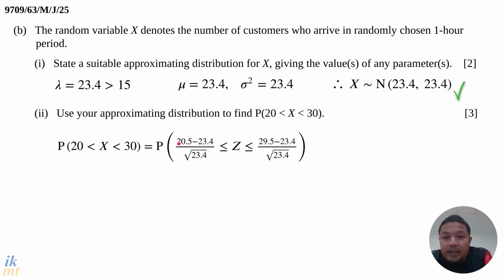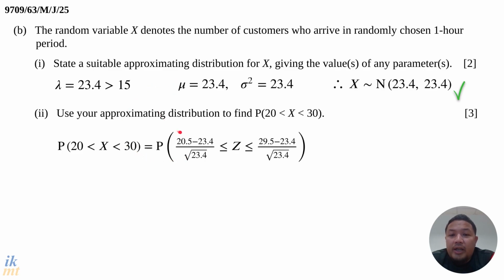Now notice here that I didn't write 20, I wrote 20.5. What is this? This is called the continuity correction. Why do we have to apply continuity correction? We have to apply it because we use a continuous probability distribution to approximate the probability distribution of a discrete random variable.